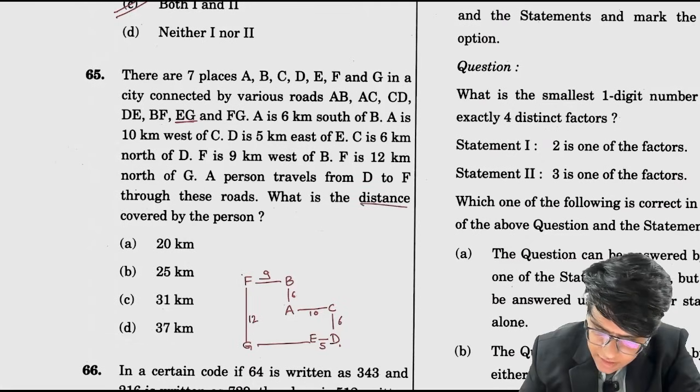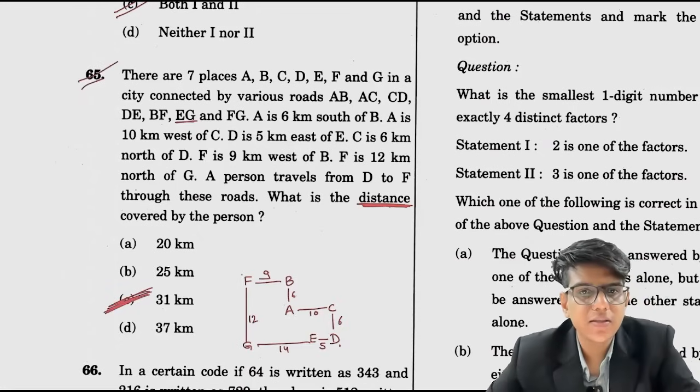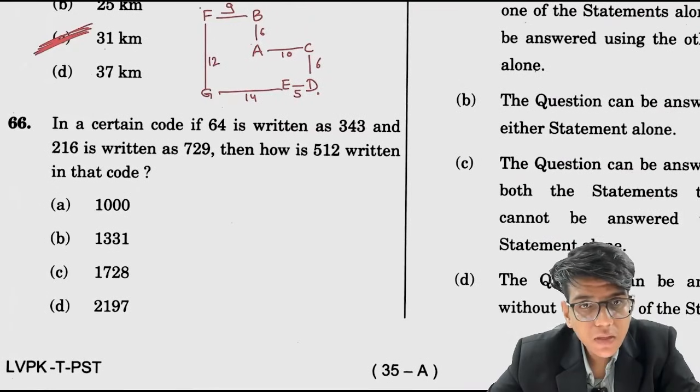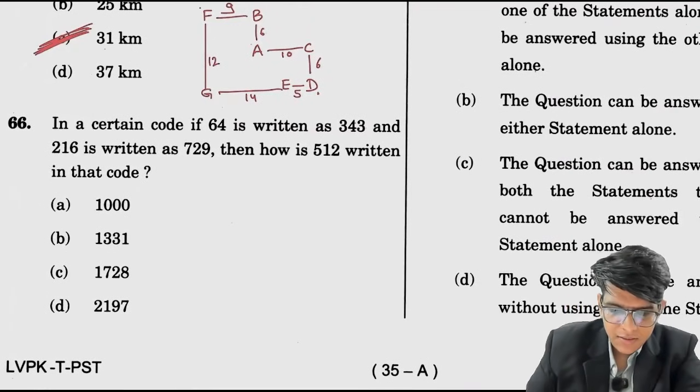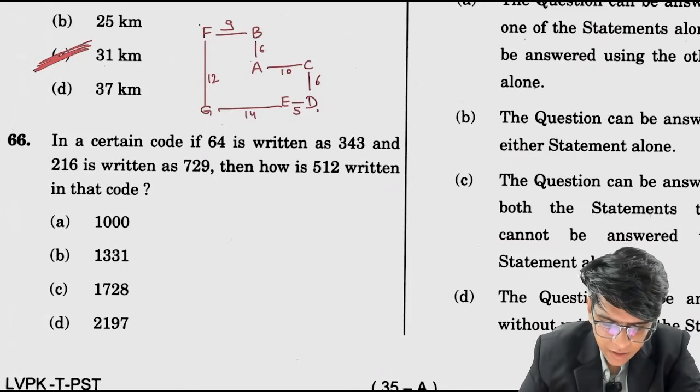The question asks for the distance covered, not the shortest distance. Either it goes from D to E, 5, and this total has to be 19, so this is 14. So 19 plus 12 is 31. If it goes upward, 6, 16, 22 and 9, 31. Again, the distance they have to travel is 31 kilometers. If you make the diagram correctly, you will get the right answer.